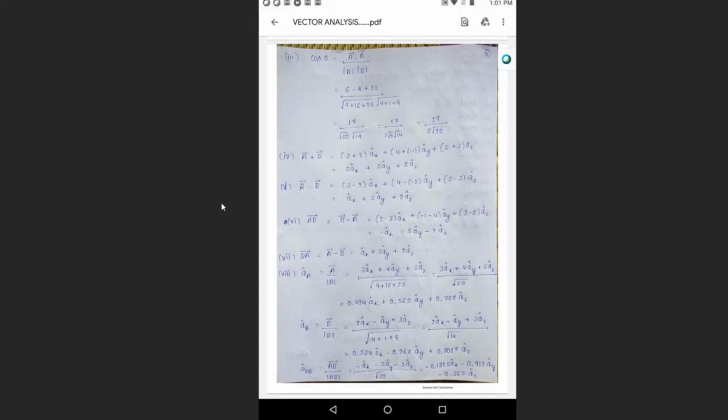And we have coordinate systems we have studied. There are three types you should know: rectangular or Cartesian coordinate system. Second one, cylindrical. Third one is spherical coordinate. In all these three coordinates, what we use? Three mutually perpendicular axes, that is x, y, and z. Then if they give a point in 3D form, how to represent it on the x, y, and z coordinates, all of you should know. So this is about the first PDF about the vectors concept.